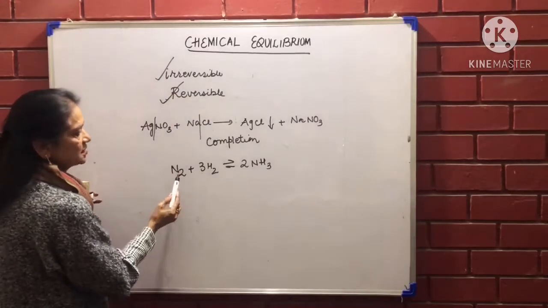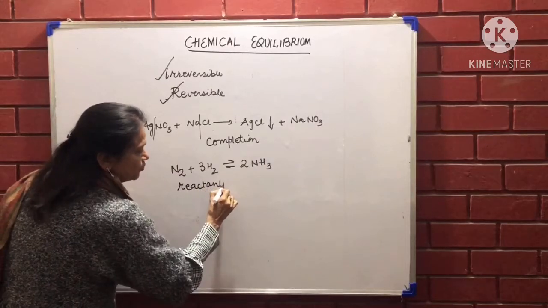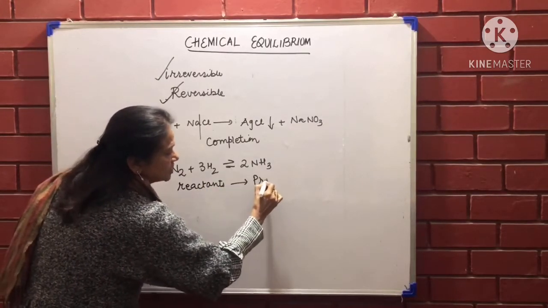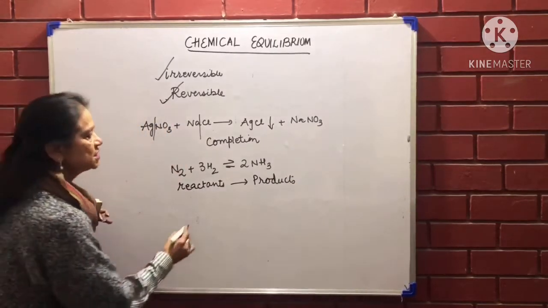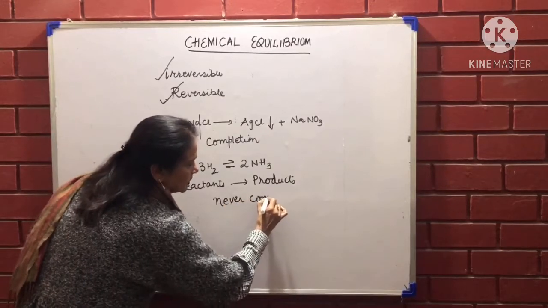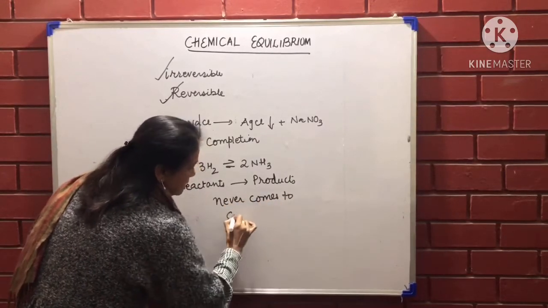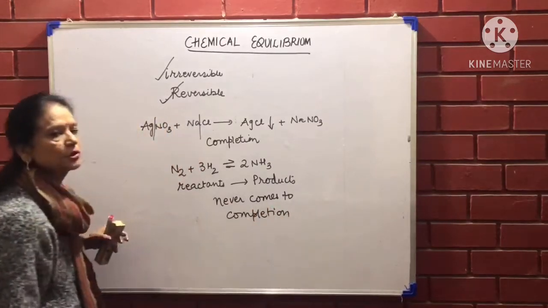In a reversible reaction, reactants change into products and products then again change back into reactants. So such a reaction never comes to completion. That is, it is not getting completed.